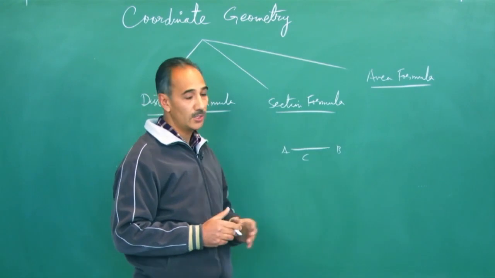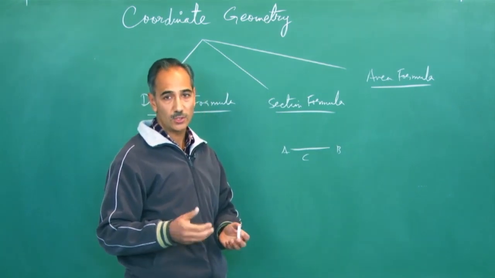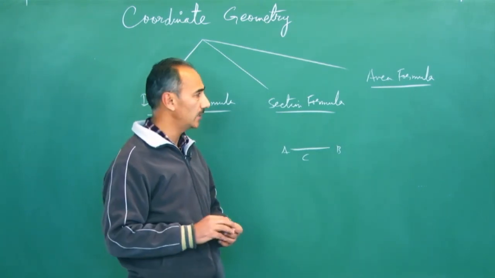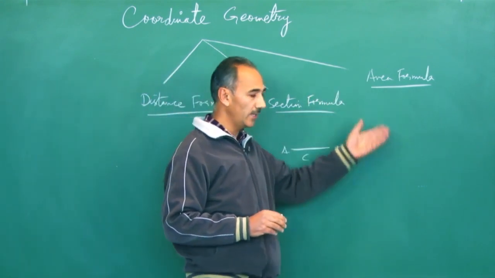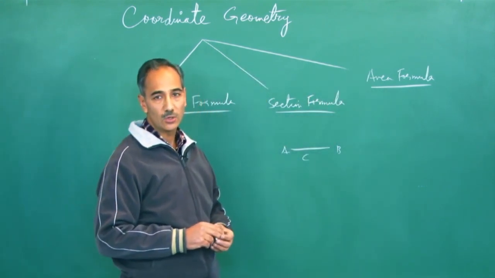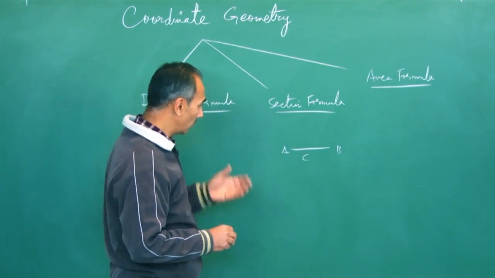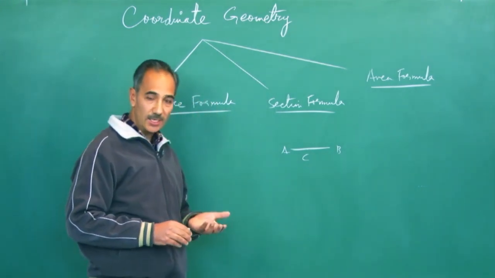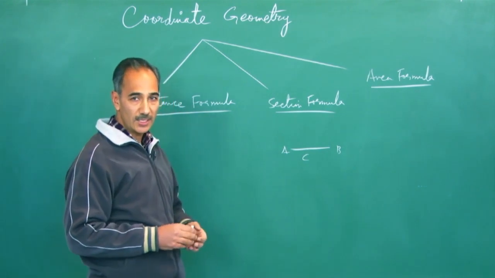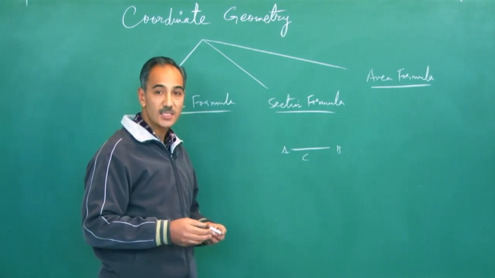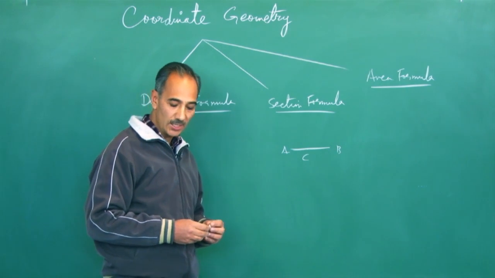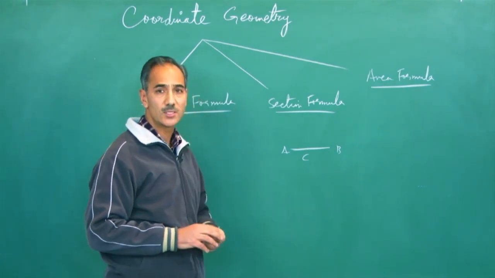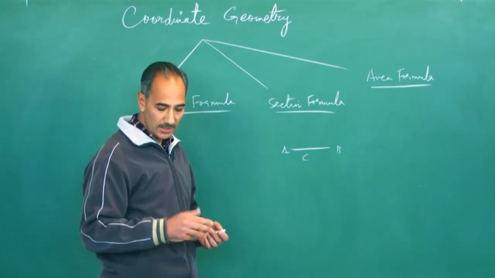In this area formula, you have a triangle whose vertices are given, or you have a quadrilateral, any type of quadrilateral, and we have a formula to find the area of that triangle or area of that quadrilateral. Now today my topic is entirely based on the distance formula. I will derive the distance formula and we will apply it to the textual exercise, this exercise 7.1 of your NCERT textbook. So let's try to see what this distance formula is all about, and we will derive this formula